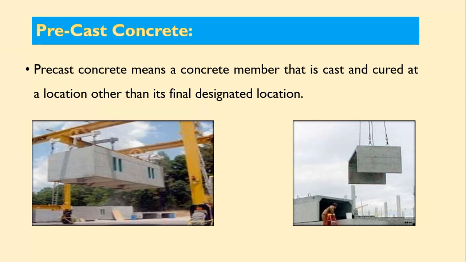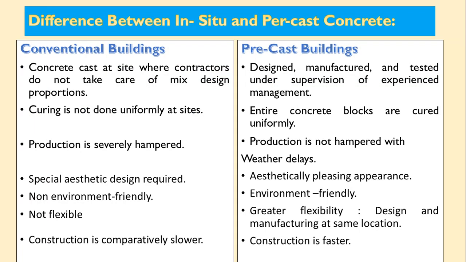Precast concrete means a concrete member that is cast and cured at a location other than its final designated location. So instead of directly casting the elements at the site, these are cast in the factory. They are well cured. After getting the strength, they are transported to the site. Those are called precast concrete elements.